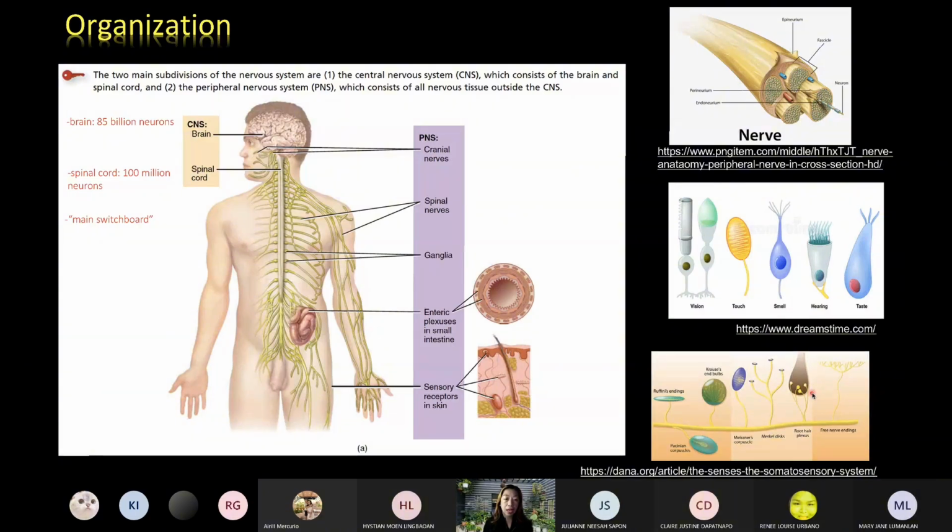Without these receptors, it would be impossible for the system to survive, because they are the ones telling the CNS, oh, there are changes in the environment. And as an organism, you have to respond to those changes. Okay? So again, these are the composition of our peripheral nervous system.